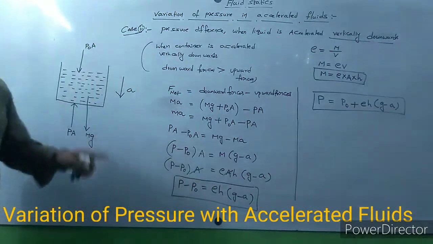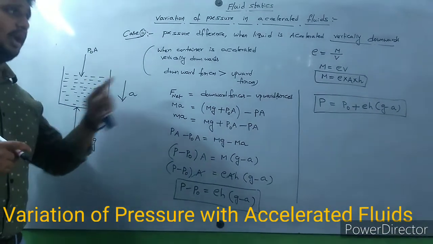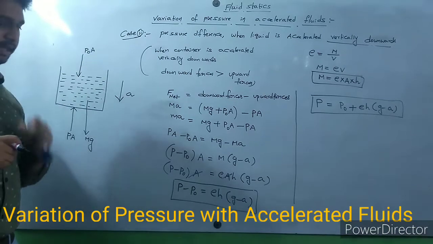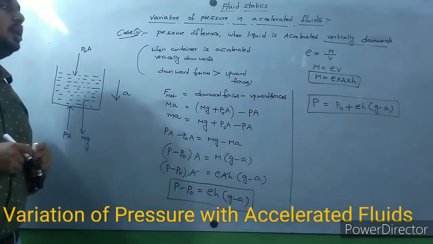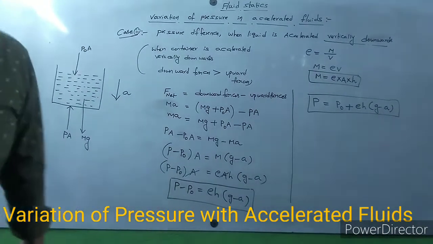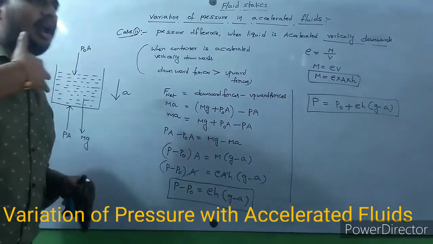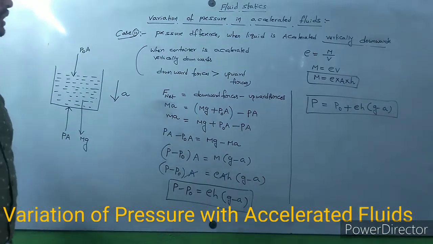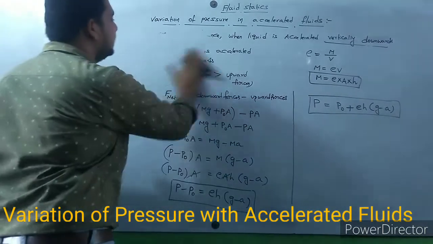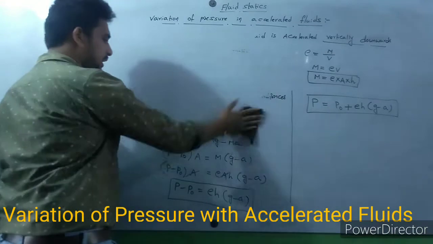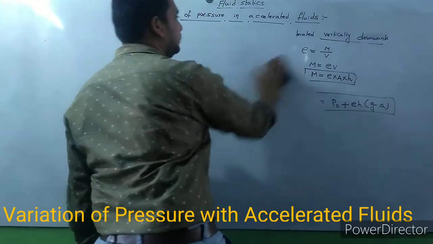So when the liquid is accelerated vertically downwards, the net pressure is given by the formula P naught plus rho H into g minus a. This is case 2, the pressure difference when liquid is accelerated vertically downward. These two cases are vertically moving cases. Now I will discuss horizontally moving cases, pressure difference, case 3. This is a very important case.